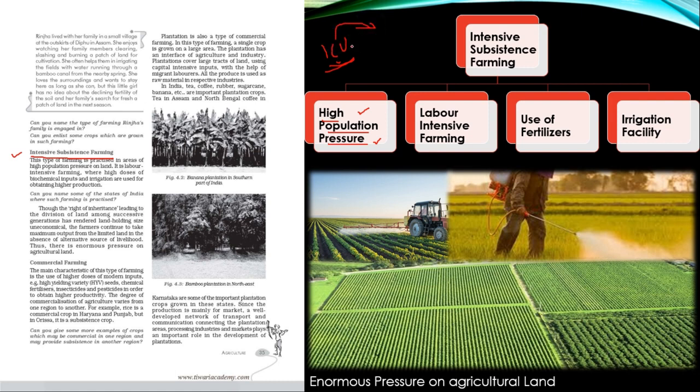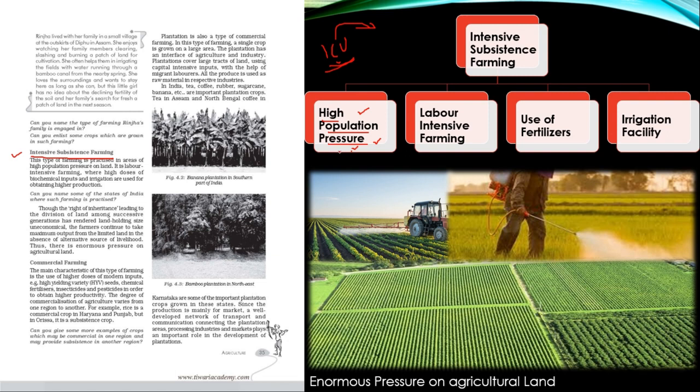So similarly here also, from this statement itself you can make out that this type of farming is practiced in the area of high population pressure on the land, where there is demand for agriculture on a very high level. Intensively we need to focus on agriculture so that the high demand for food can be sustained and people can be supplied with food crops.